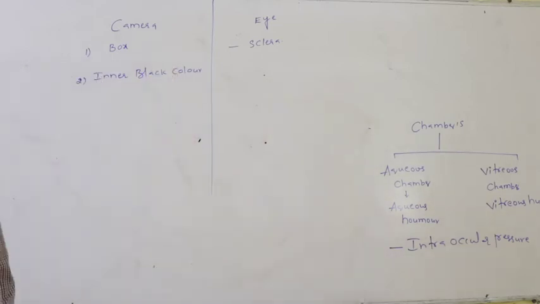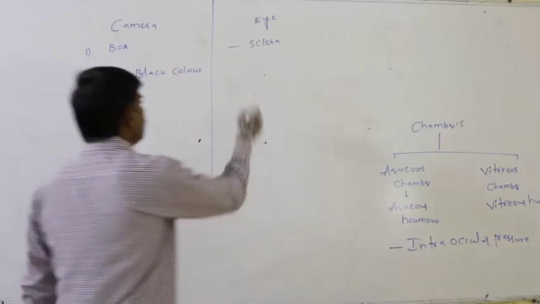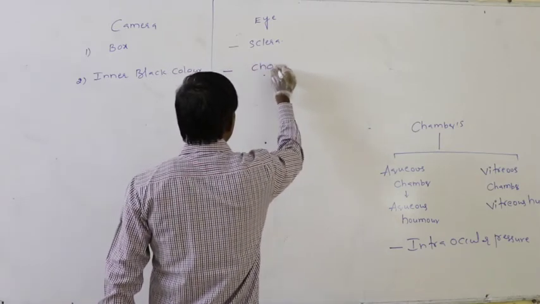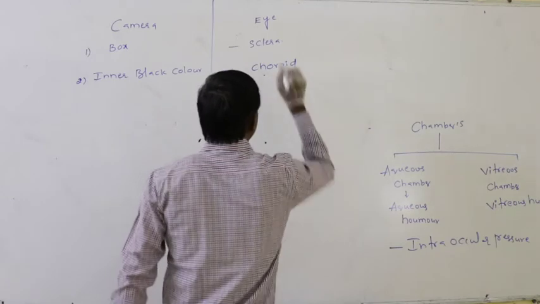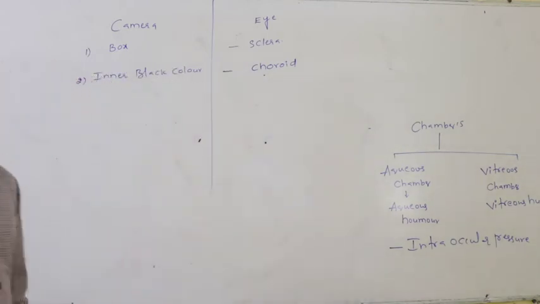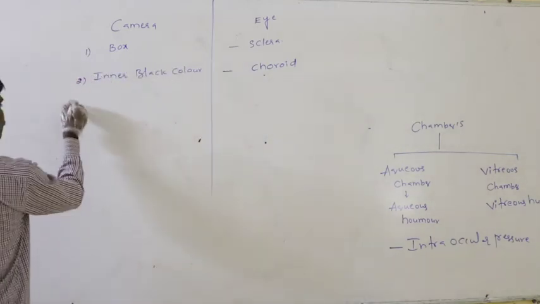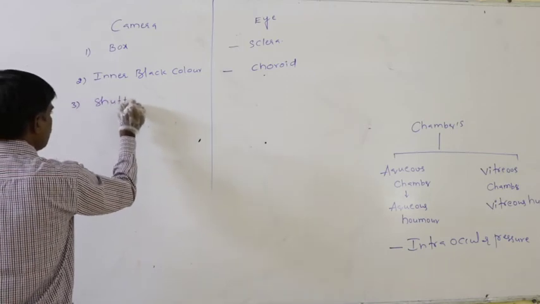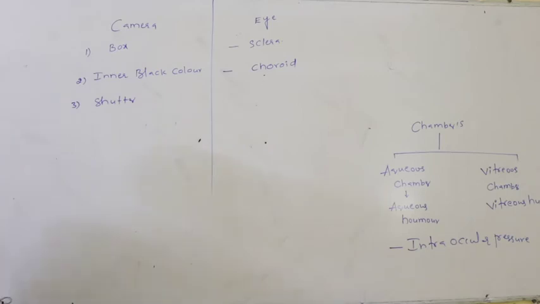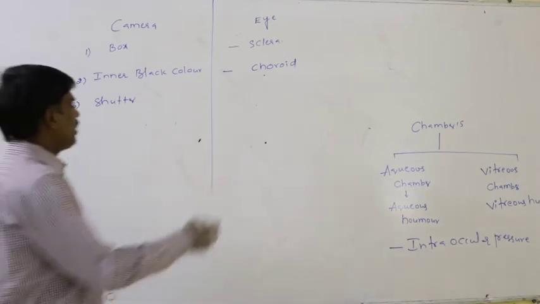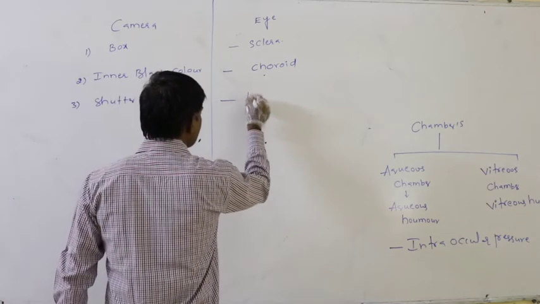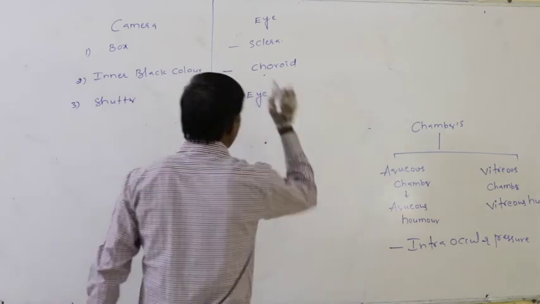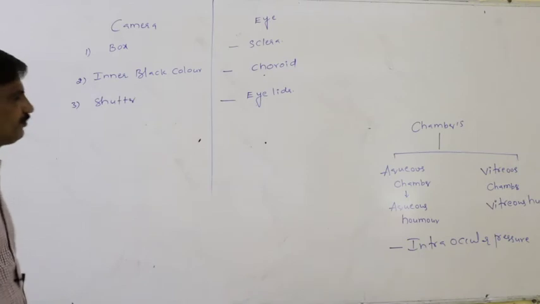Whatever black color is present inside the camera is comparable with the choroid of the eye. Third, the shutter. The shutter is comparable with the eyelid.